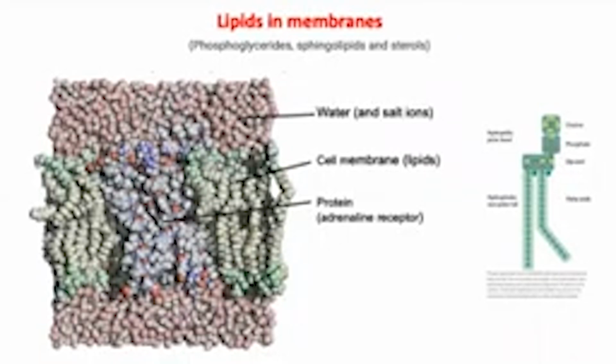This is a schematic picture showing you a membrane, which is in green and light green over here, with a phospholipid diagrammatically shown over here with the atoms: fatty acids in the tail, a glycerol group, a phosphate, and a choline in the head part. And you can see water outside the membrane, water inside the membrane, a protein embedded inside the membrane. So this is what the normal structure of any membrane looks like. Water on both sides, a double membrane in the middle, and many times proteins, especially membrane proteins, sitting slap bang in the middle of the membrane, allowing communication between the outside and the inside of the membrane.